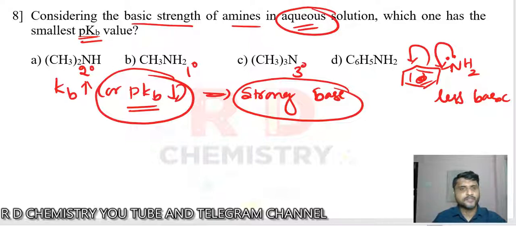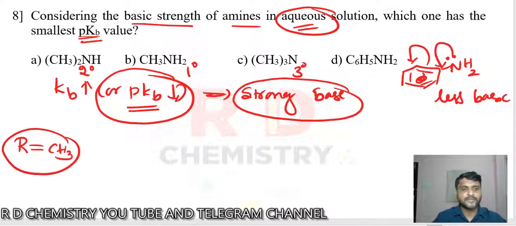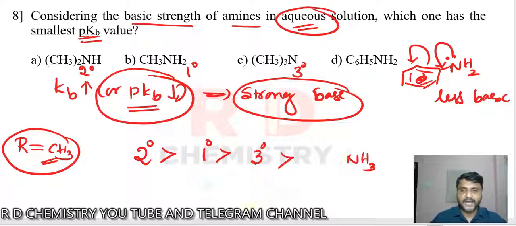It is not easy to predict by looking at the structure. This is always decided by experimental values, and the order should be set. You have to remember it from the textbook. When R is equal to CH3, the order is secondary, then primary, then tertiary, and you can also compare with ammonia. That means when R is CH3, the secondary amine is a stronger base compared to the primary and the tertiary, and the aliphatic amines are stronger bases compared to ammonia. Ammonia is the standard one because it is a Lewis base.